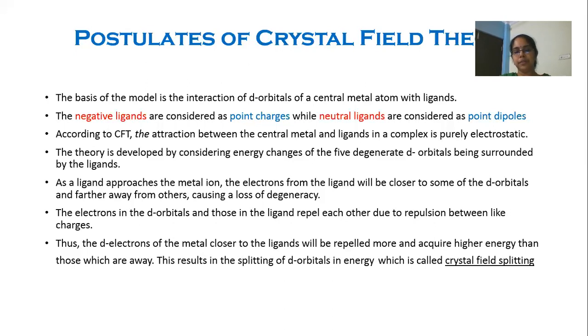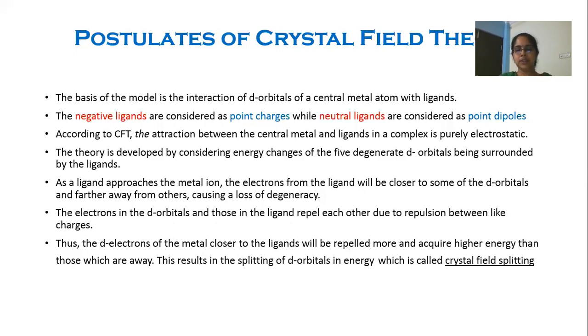The d orbitals closer to the ligands acquire higher energy and become unstable, whereas the d orbitals away from the ligands acquire lower energy and become more stable. As a result, the degenerate d orbitals split into groups of different energies, and that phenomenon is called crystal field splitting.